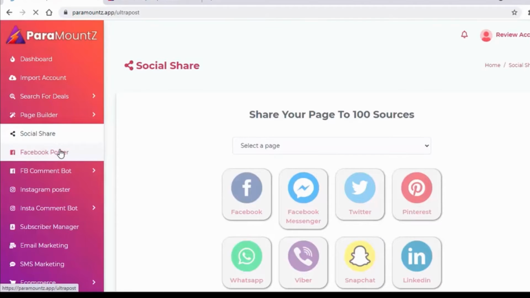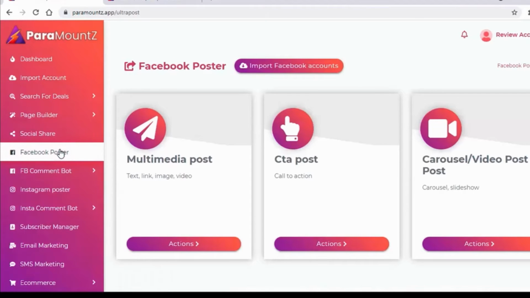Now there is a direct Facebook poster which will help you to create multimedia post, call to action post, and carousel or video post. Inside the multimedia post, you can create text post, link post, image post, and video post.